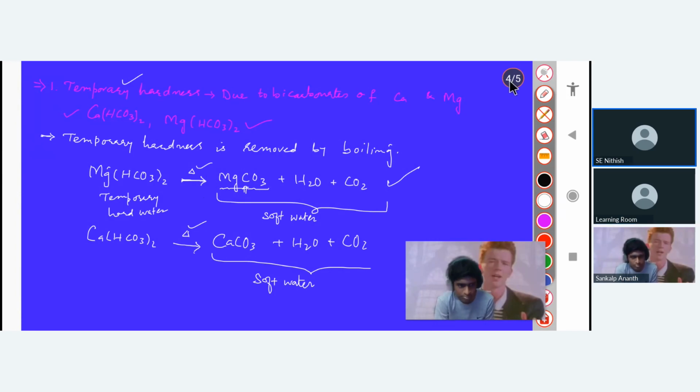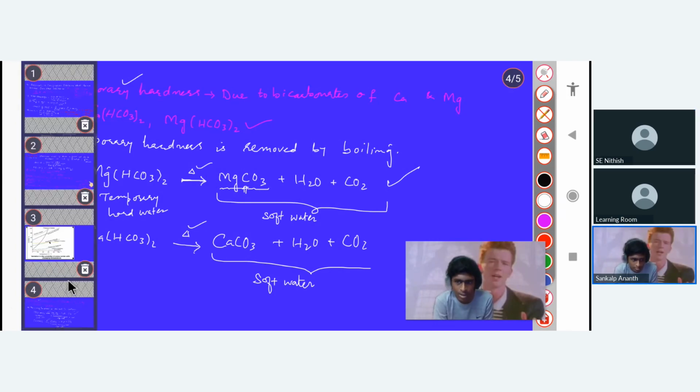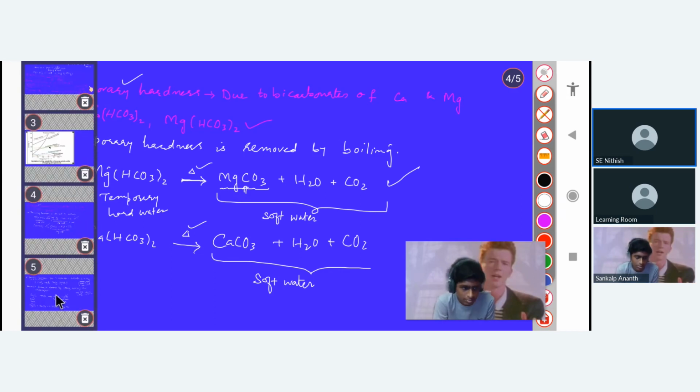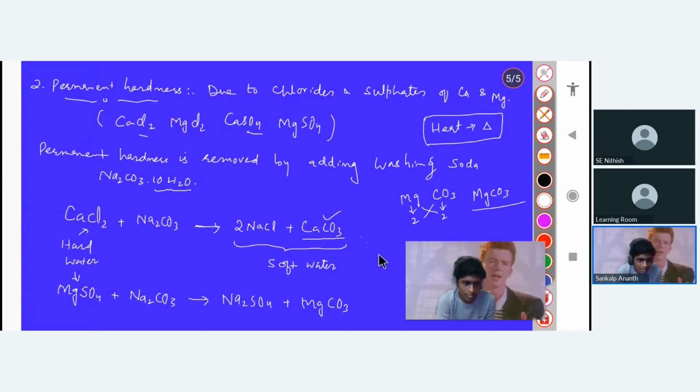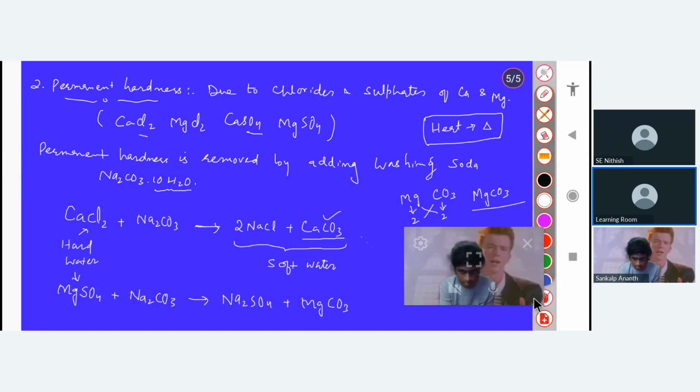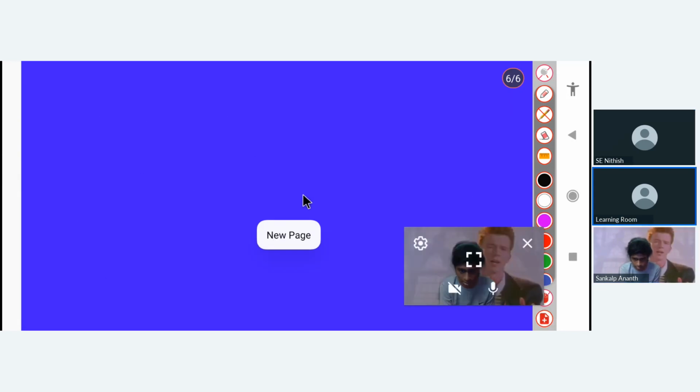Here no heat is needed for permanent hardness. Just put washing soda. Have you written it down? Removing permanent hardness is a double displacement reaction. Exactly, it is a double displacement reaction. Heating is not actually involved here. Okay, so shall I move to the next page? Yes, sir. So we have discussed this.